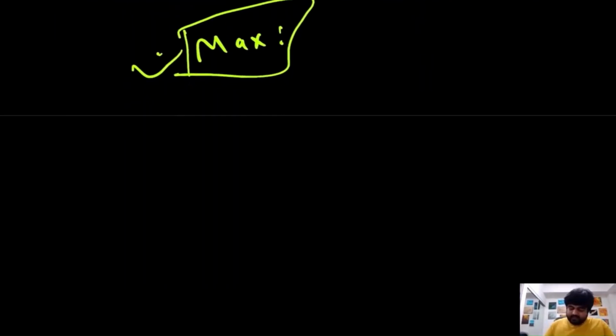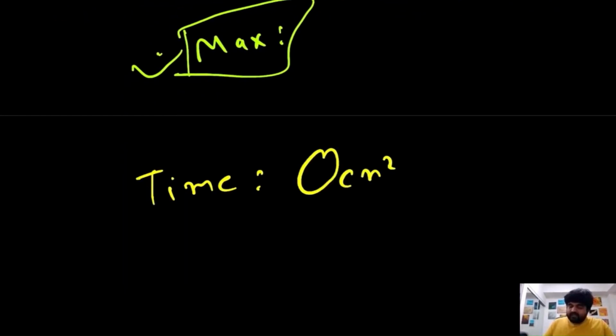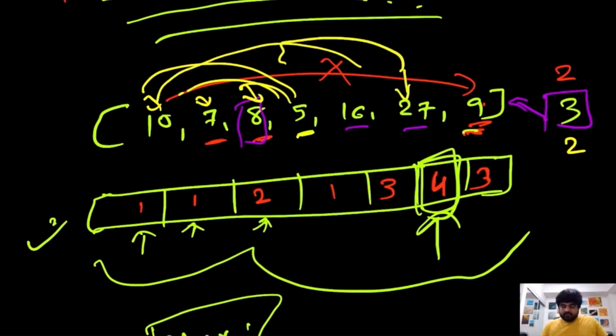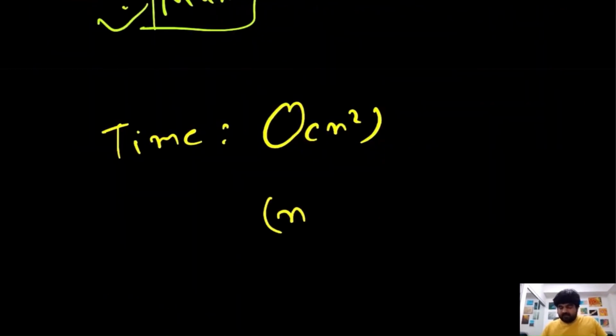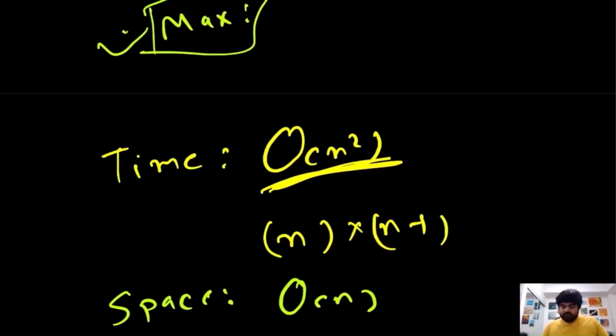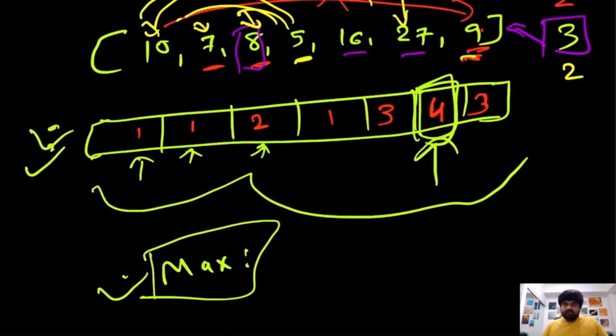So basically the time complexity for this one would be big O of n square, and it's pretty simple to understand that because for every single element we are basically taking all the elements before that and comparing it with whatever element we have. We did the same for every single element. So for n elements, we might have to compare each with n minus 1 values, so the time complexity becomes big O of n square. And the space complexity is big O of n, because we need to create this additional array to store all the values.